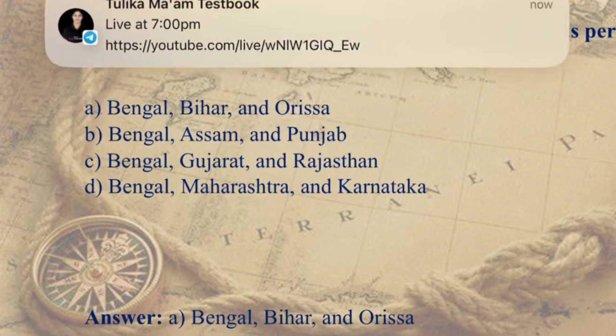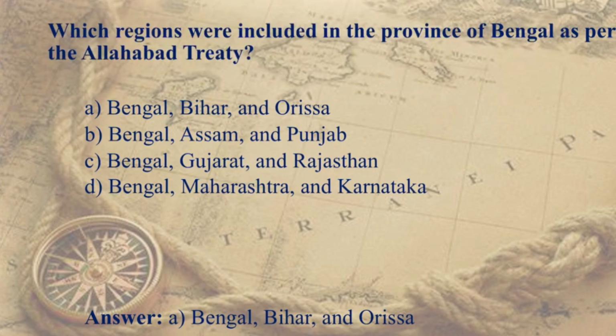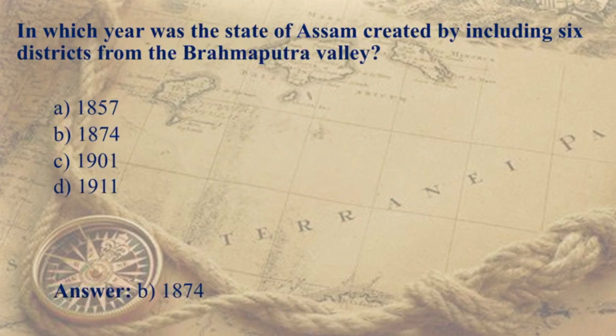Which regions were included in the province of Bengal as per the Allahabad Treaty? The provinces that were included as per the Allahabad Treaty were Bengal, Bihar and Odisha. In which year was the state of Assam created by including 6 districts from the Brahmaputra Valley? It was in the year 1874.